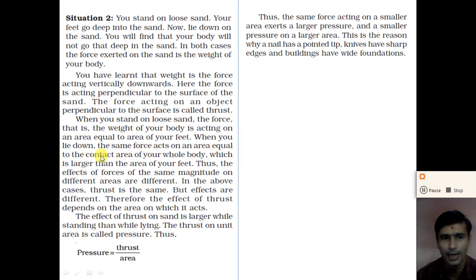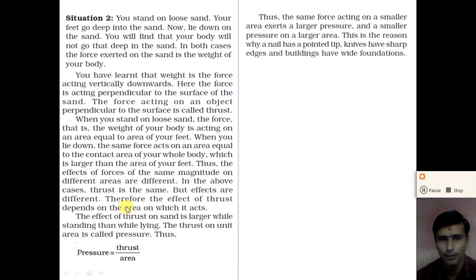Which is larger than the area of your feet? So the effects of a force of the same magnitude on different areas are different, right? When we apply a force on objects having different areas, the effect of the force is different.